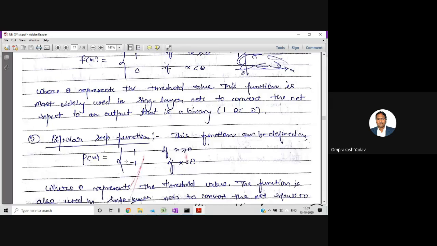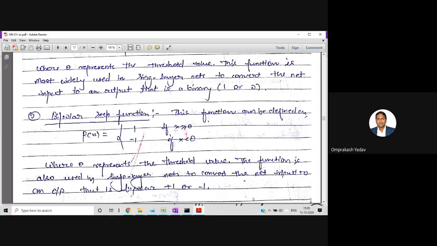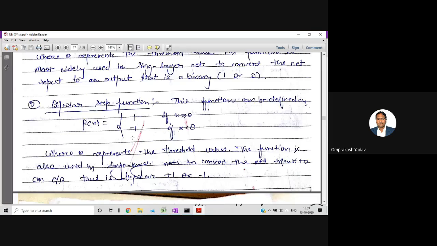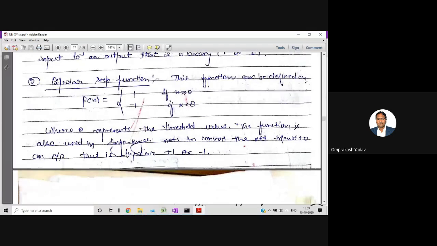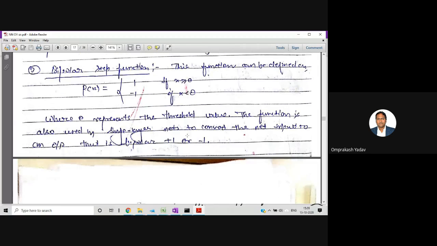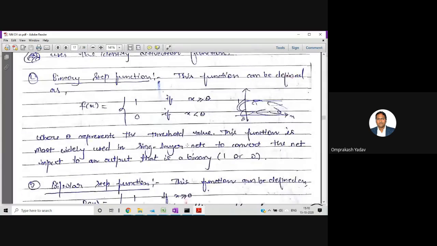The condition remains the same. If x is greater than or equal to theta, we will get 1. If x is less than theta, we will get -1, in place of 0. Theta represents the threshold value, and this function is also used in single layer nets to convert the net input to an output that is bipolar, that is +1 or -1. So till here, I think it's clear.